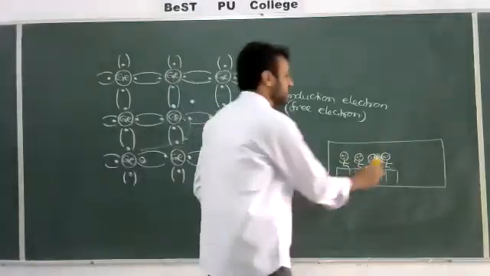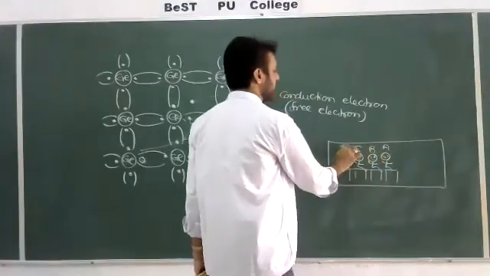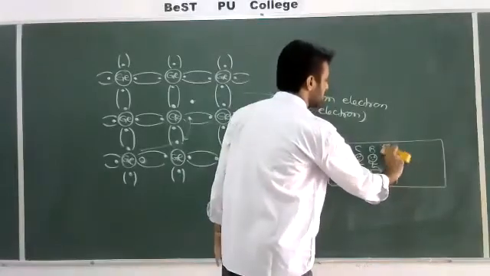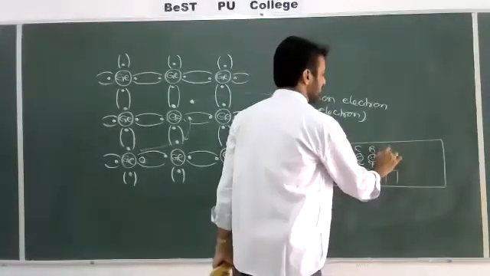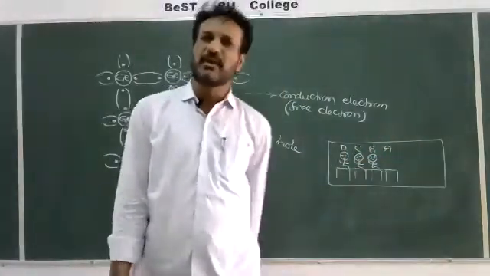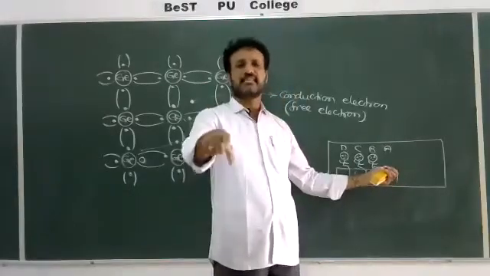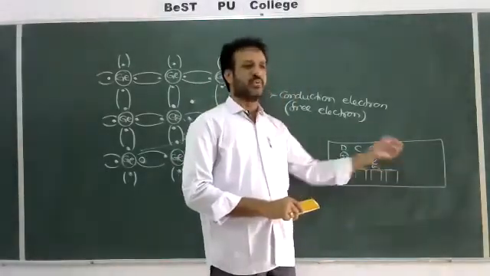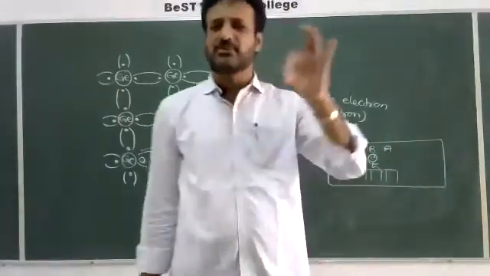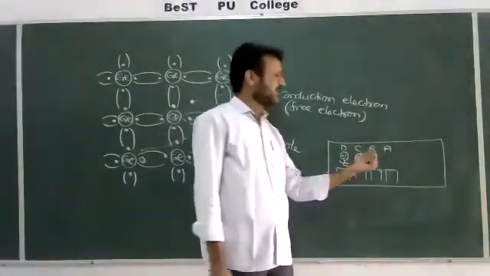For example, we can label them A, B, C and D. Suddenly this student moves from one place to another place. Suddenly he went outside. Whenever one student goes outside, he leaves some vacancy, some space. The missing student can be taken as a vacancy. In the same way, in the case of covalent bonds, when one electron comes outside from the covalent bond, one vacancy is created. That vacancy we call a hole.